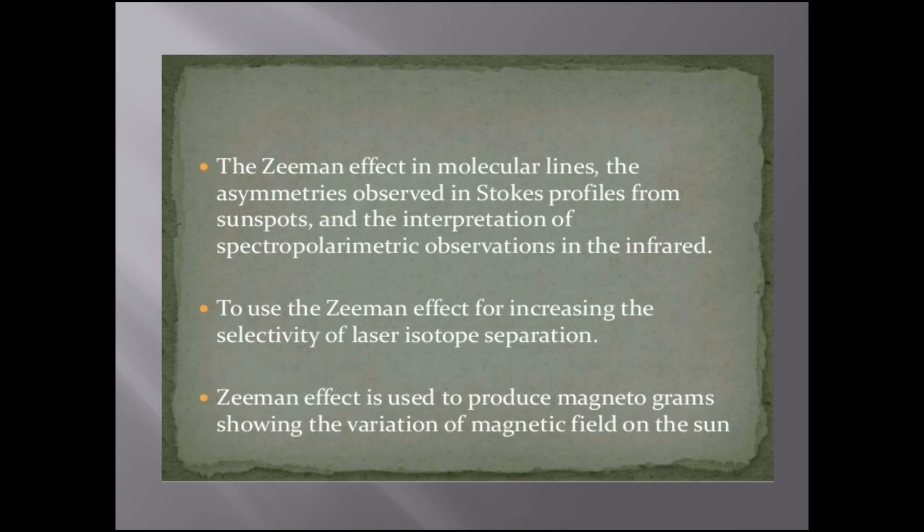The Zeeman effect in molecular lines. The asymmetry observed in a Stokes profile from the sunspot, and the interpretation of spectropolarimetric observations in the infrared. Using the Zeeman effect for increasing the selectivity of laser isotope separation. The Zeeman effect is used to produce the magnetogram showing the variations of the magnetic field on the sun.